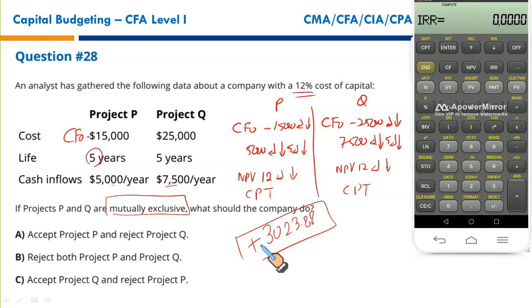Now you need to clear the calculator. NPV must be cleared. Second, clear work. CF, second, clear work. Now all reset. Now enter the cash flows of project Q. 25,000, negative, enter, down arrow key, 7,500, enter, down arrow key. Again, this is 5 times over the life of the project. Enter, down arrow key. Simply press the NPV key. You need to give the discount rate, that is 12%. Enter, down arrow key, and just press the CPT button. Now you have 2035.82.